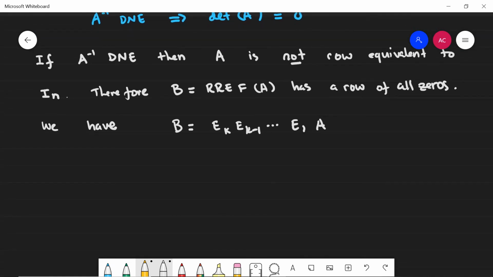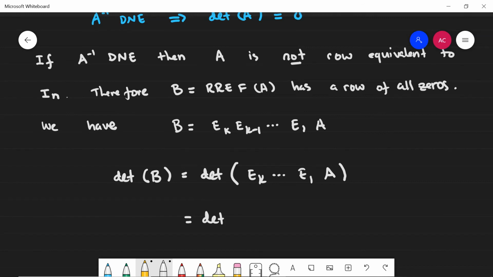So what I get here is the following. I can actually take the determinant of both sides. The determinant of B is equal to the determinant of this right-hand side, E sub k, etc., E sub 1 multiplied by A. Let me use the fact that determinant is multiplicative again. So this is the determinant of E sub k, etc., until I get to the determinant of E sub 1. And then at the last, I'll get the determinant of A.